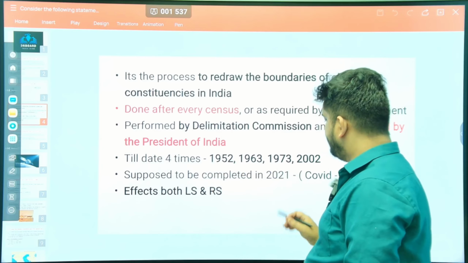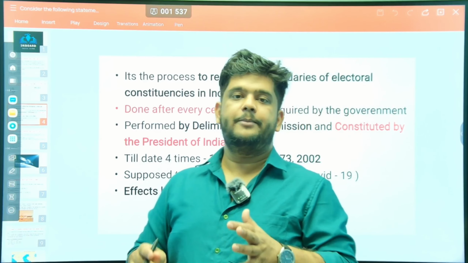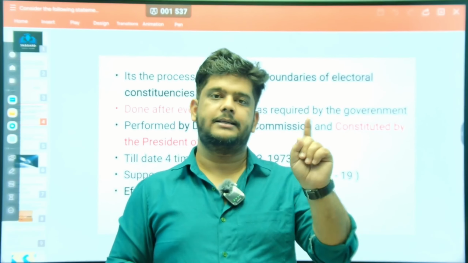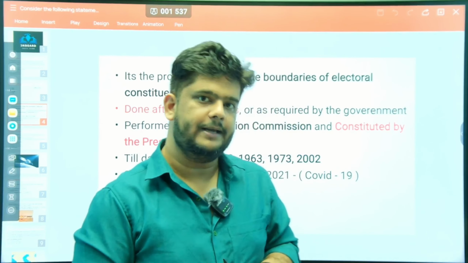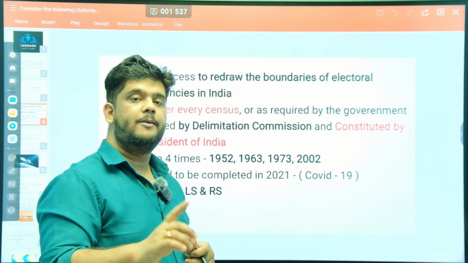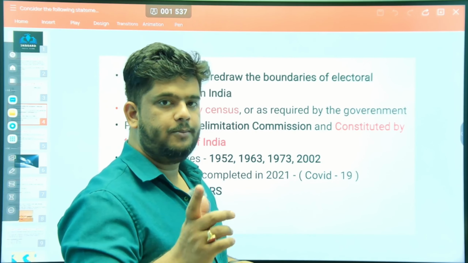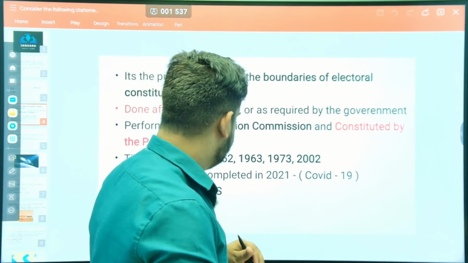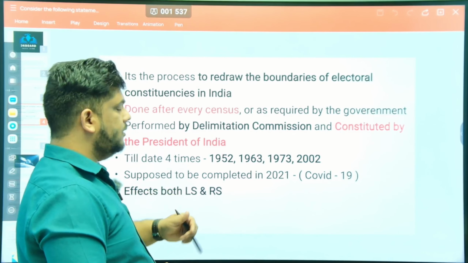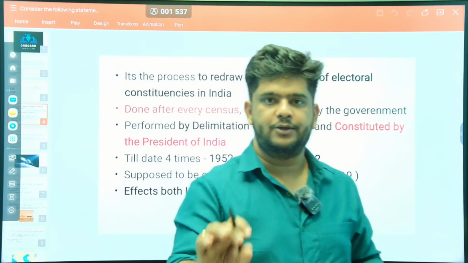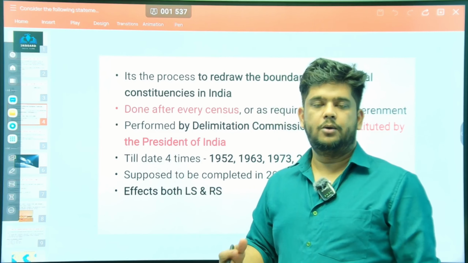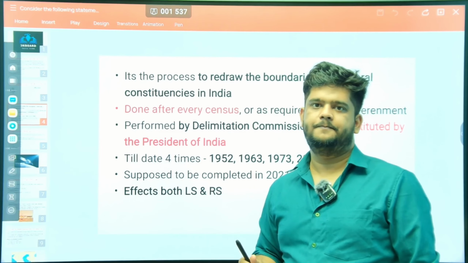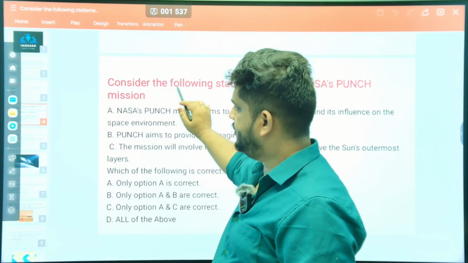It was supposed to be completed. This year's Delimitation Commission was supposed to be conducted in 2021. But due to COVID, we could not do that. First, the Government of India is going to come up with the census, and after that, they are bringing the Delimitation Commission. It affects both Lok Sabha and Rajya Sabha. Very, very important thing to remember here, because it is not only affecting Lok Sabha but also Rajya Sabha. That is all about the Delimitation Commission.